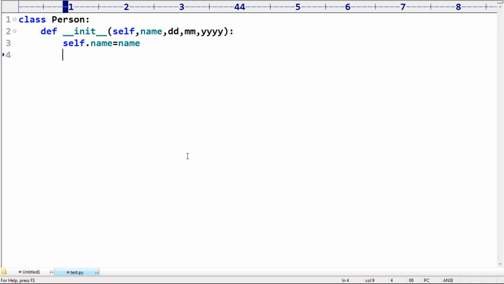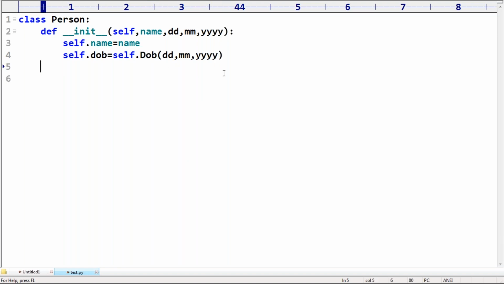That's why self.dob is equal to a date of birth object, I'm taking dd mm yy. Sir, DOB is not a string. We are creating a DOB class object, like this, right?